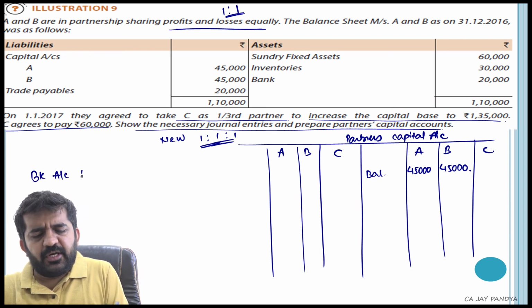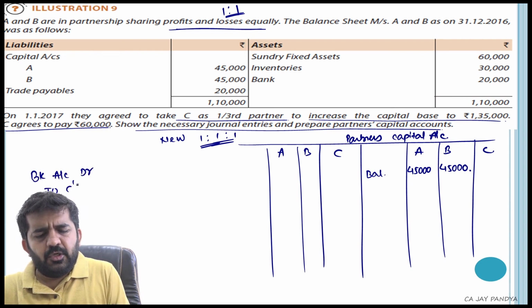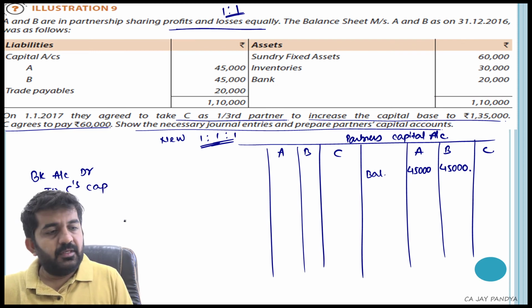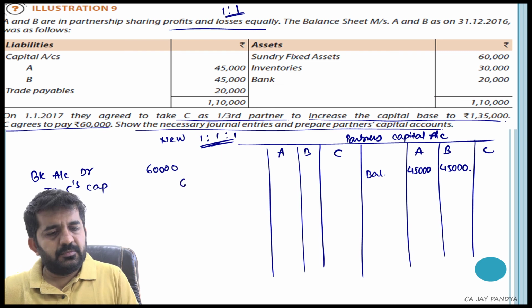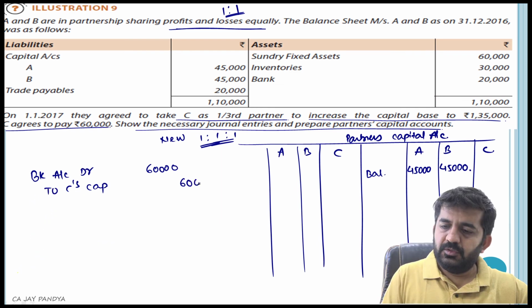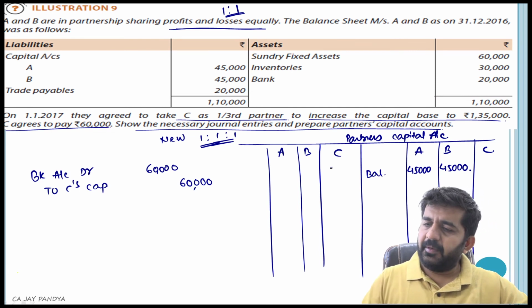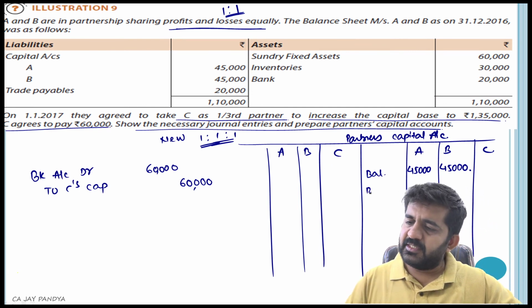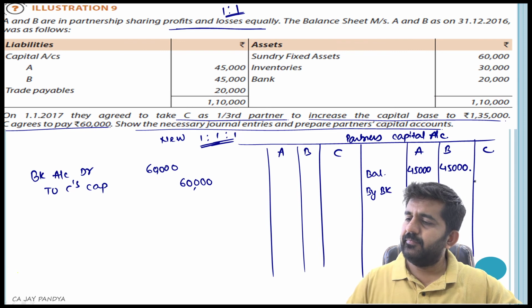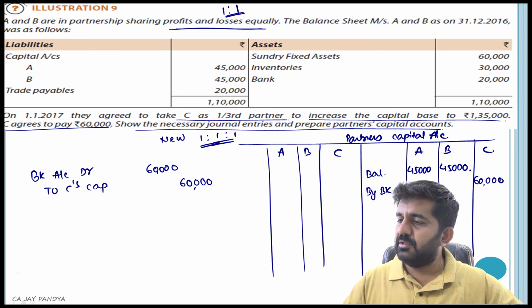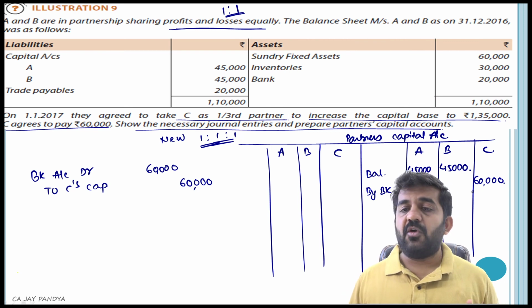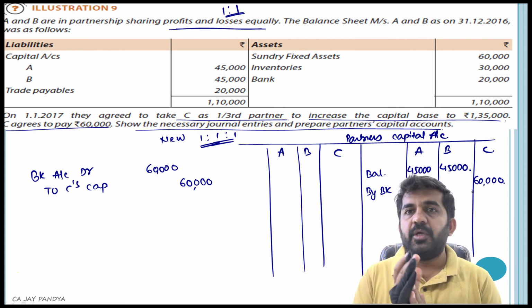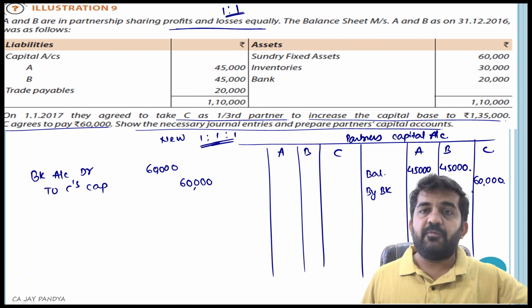Bank account debit to C's capital, 60,000. Bank account we are not preparing. C's capital account credit side by bank, 60,000. Now there is an excess of 15,000. What we'll be doing for that 15,000, that we are going to understand.